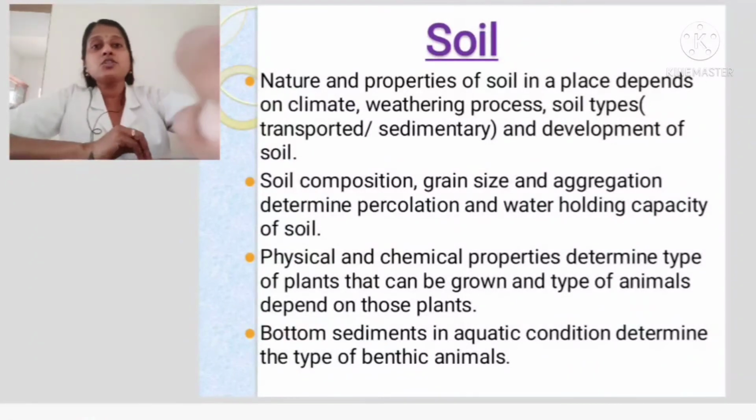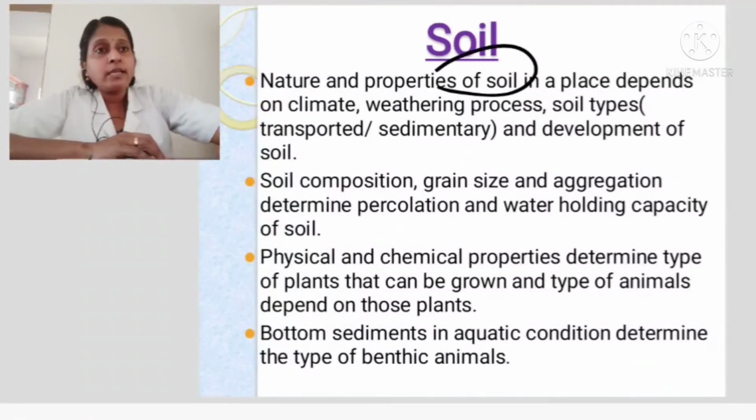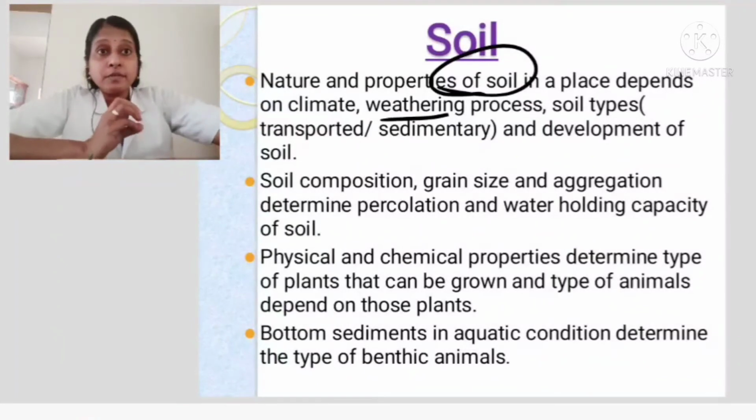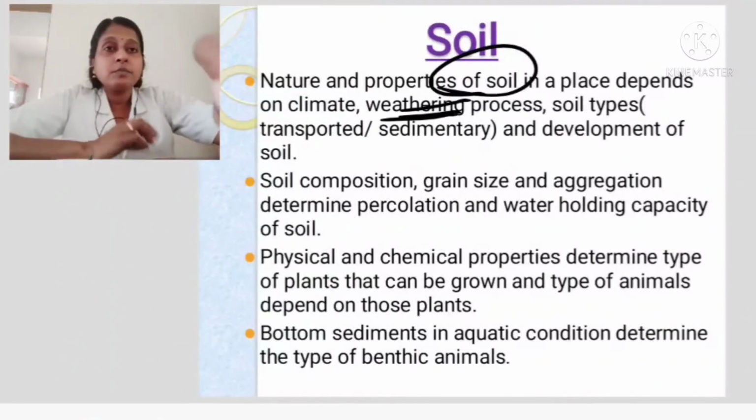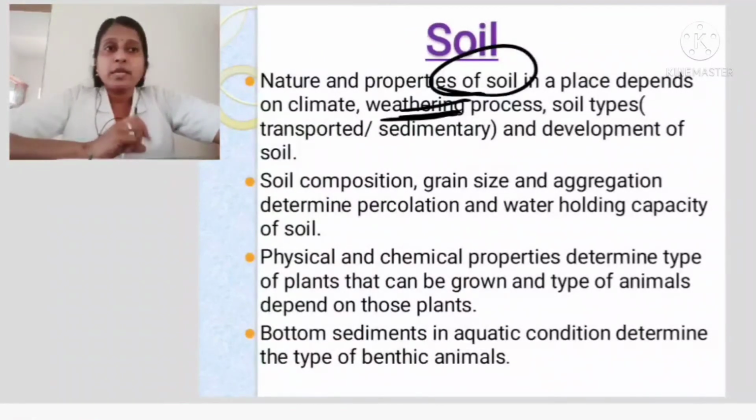Next, the last is soil as an abiotic factor. The nature and property of soil in a place depends on climate, weathering process and soil type, isn't it? So the soil in the Himalayas, the soil in the plains, the soil in a plateau, depends upon the type of parent rock there, and the weathering that would have produced it. So based on the climatic range, the parent rock and the weathering property, the soil types depend. So the soil composition is very important.